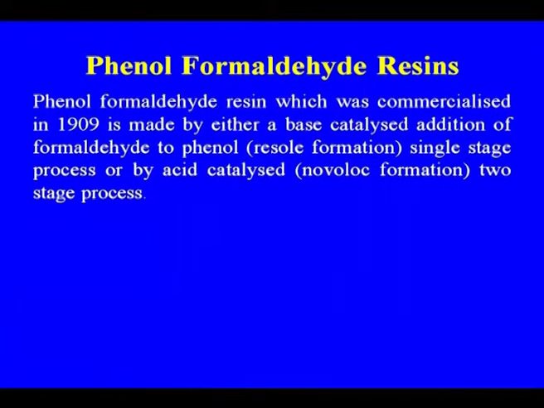I told you it was commercialized in the name of Bakelite in 1909. It is made either by base catalyzed addition of formaldehyde to phenol, that is Resol formation, a single stage process, or by acid catalyzed Novolac formation, a two stage process. So, these are the two types of phenol formaldehyde resin.